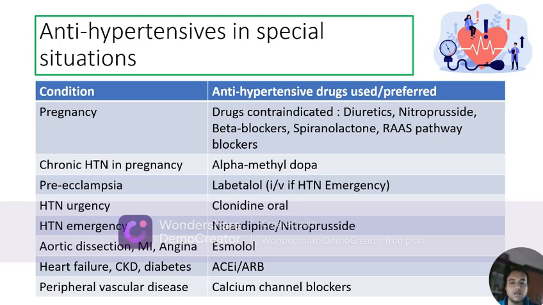In hypertensive urgency, oral clonidine is given. In hypertensive emergency, we can give either intravenous nicardipine or nitroprusside. In aortic dissection, MI, angina, esmolol is preferred or beta blockers are preferred. In patients with concomitant heart failure, CKD, diabetes, ACE inhibitors or ARBs are preferred as antihypertensive agents, and in patients of peripheral vascular disease, calcium channel blockers are preferred.